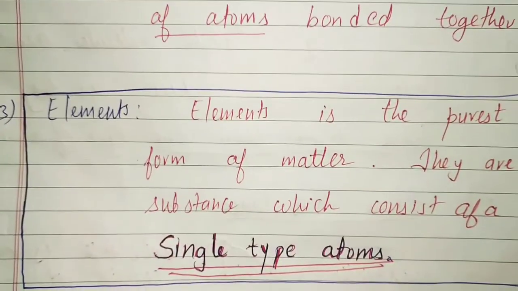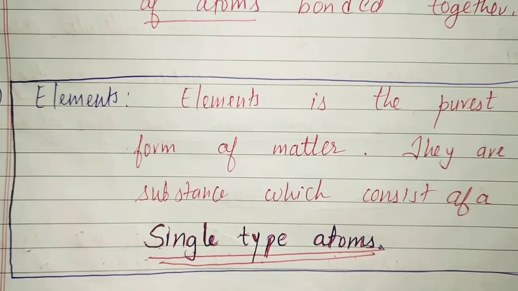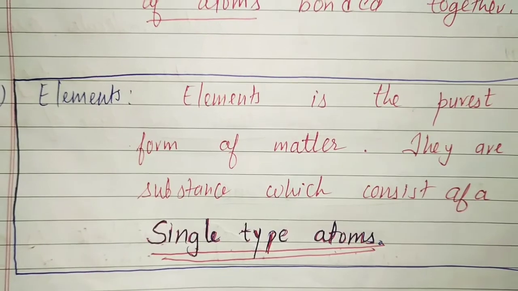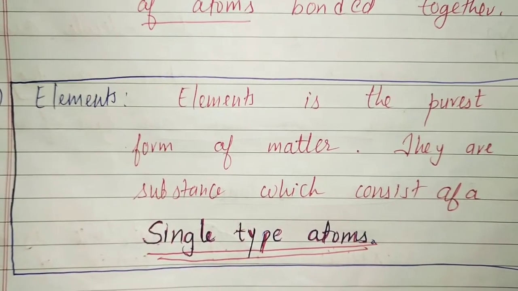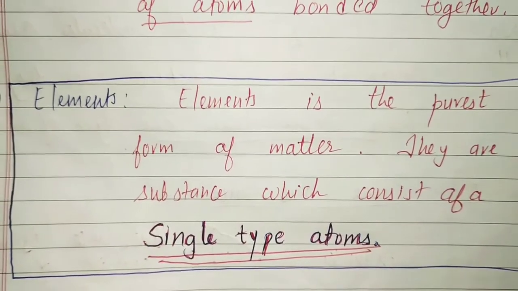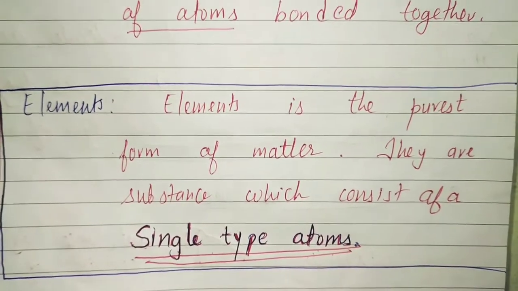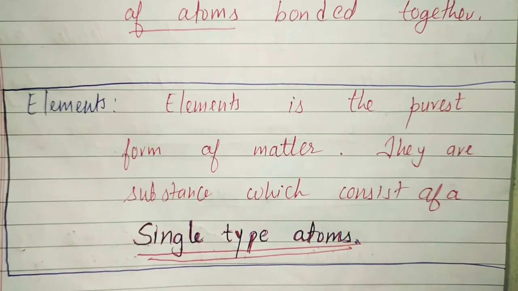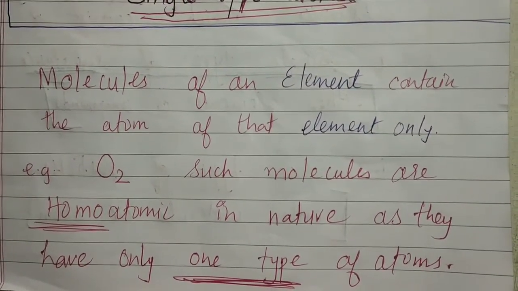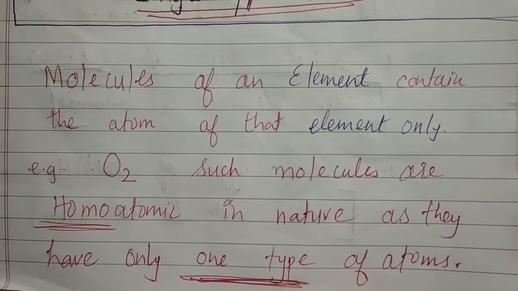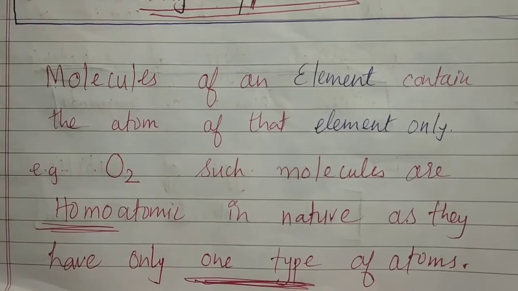Now let's talk about elements. Elements are the purest form of matter. They are substances which consist of single type of atoms only. For example, sodium is an element, chlorine is an element, oxygen is an element. So they will be made up of their own atoms. Molecules of an element contain the atoms of that element only. For example, oxygen molecule, that is O2, contains oxygen atoms.